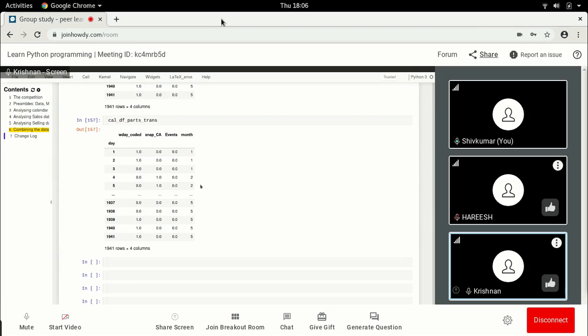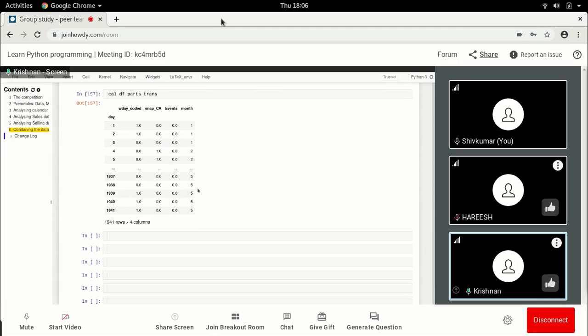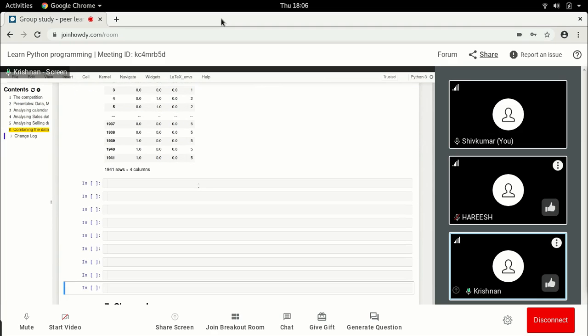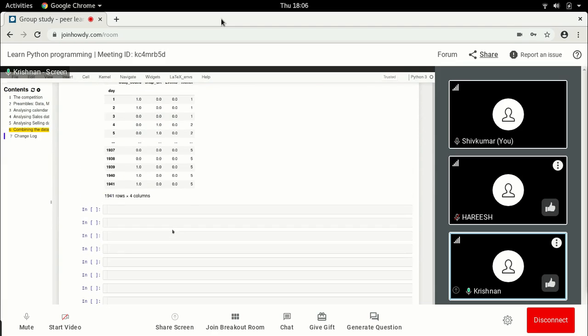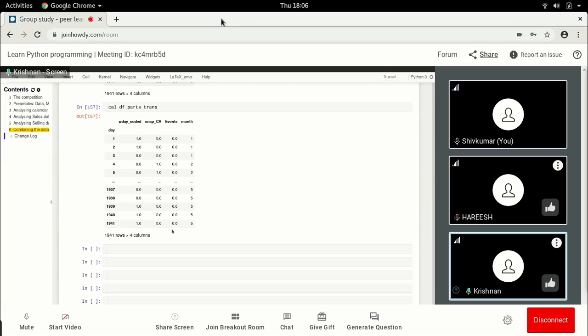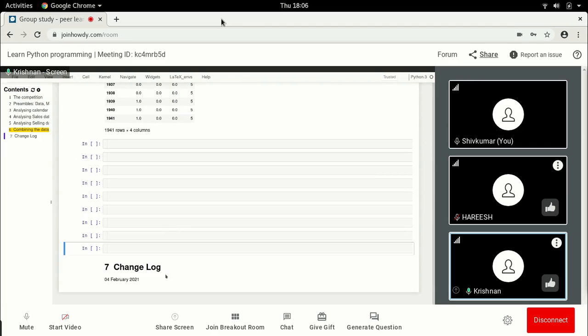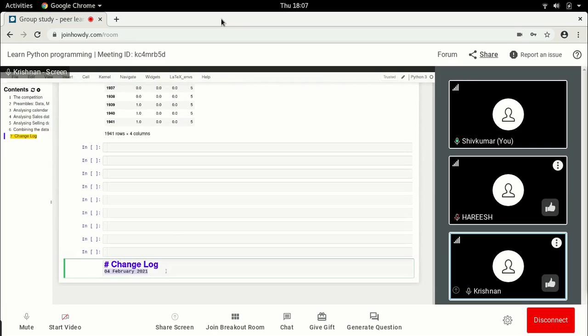So we will do that today, and then we will perhaps consolidate all the independent variables for this machine learning problem. Is that a good summary, Shiva? Yeah, I think that's good.